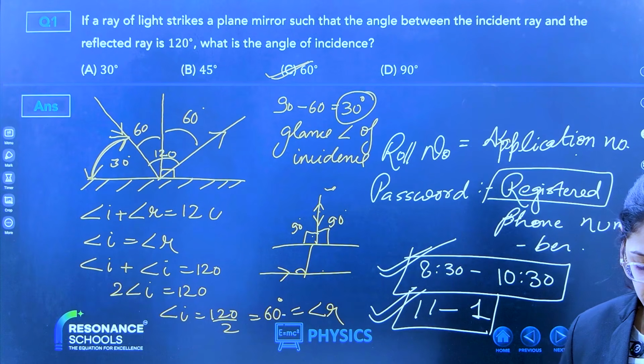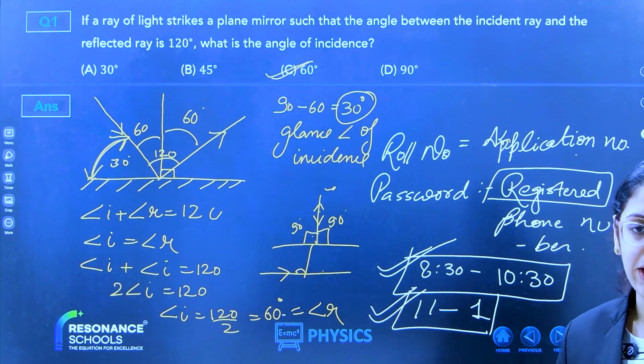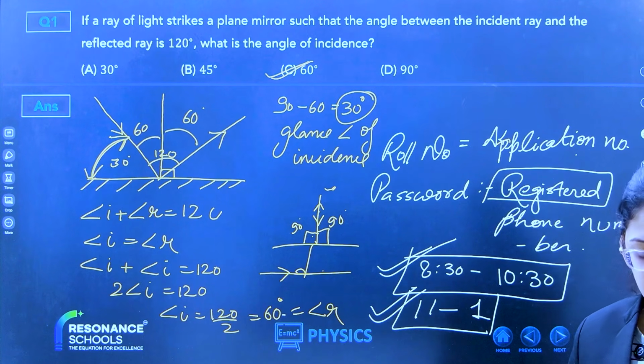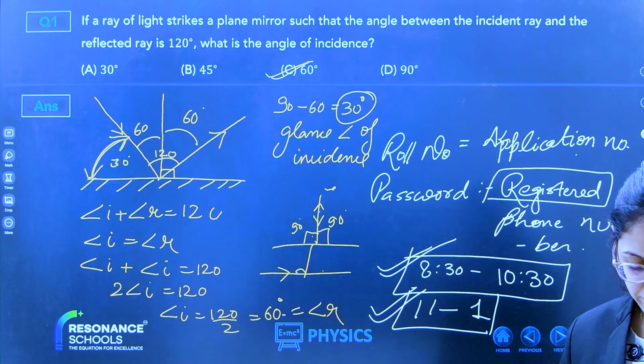Can we go to the Niranjan? What happens? It will reflect back. You can't see that light in that case. If the incidence angle is 90 degrees, then the glance angle is 0. Glance angle is 0.